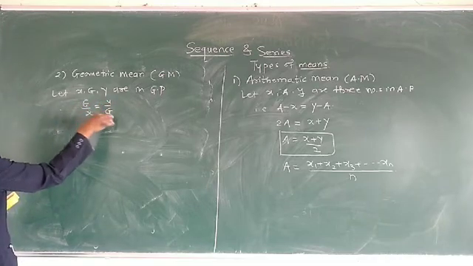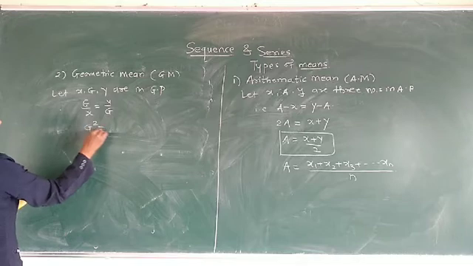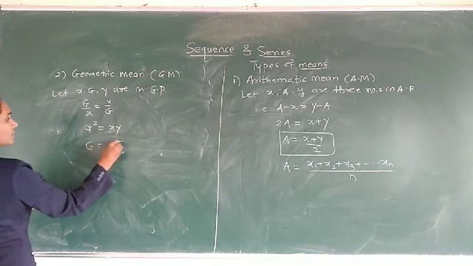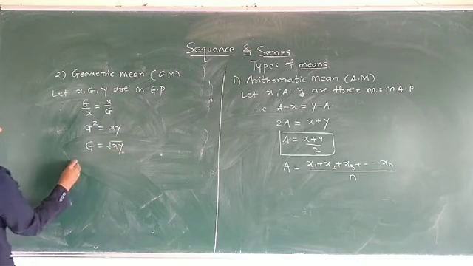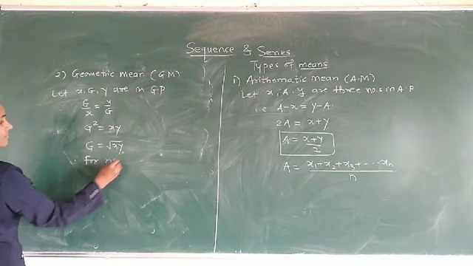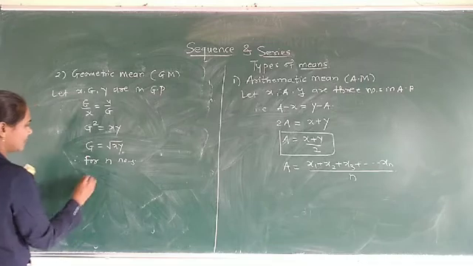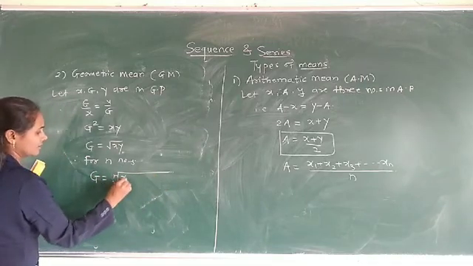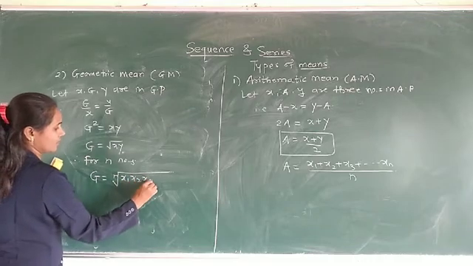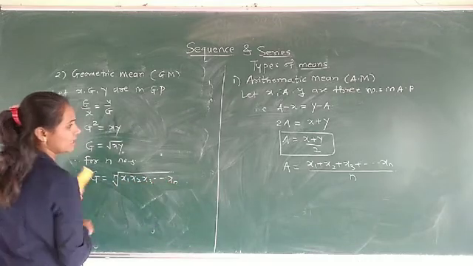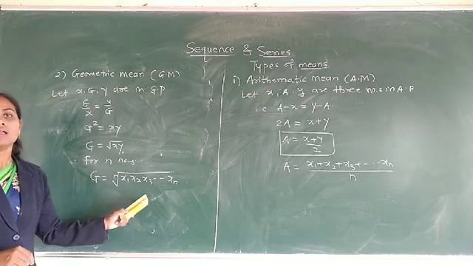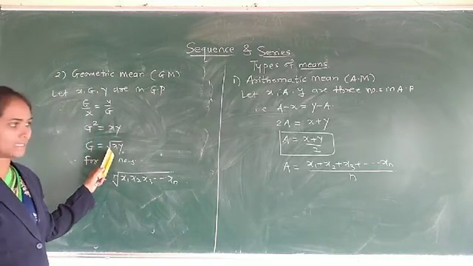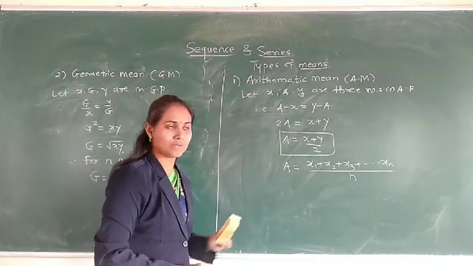If we simplify, g into g, that is g square, is equal to xy. Therefore, g is equal to root xy. For n numbers, the geometric mean is defined as G is equal to the nth root of x1, x2, x3 and so on up to xn. This is defined for n numbers, and for two numbers G is equal to root xy. Similarly, A is equal to (x plus y) upon 2.